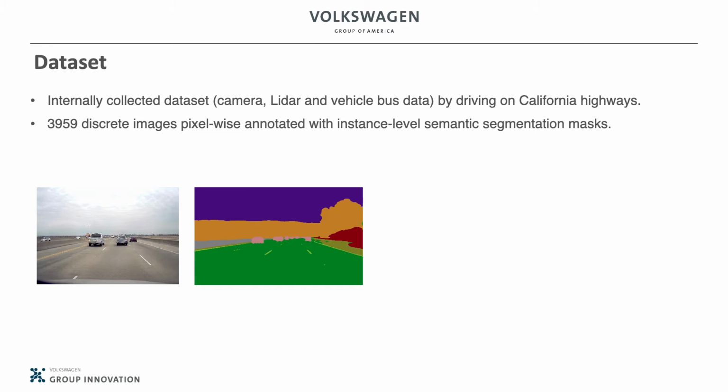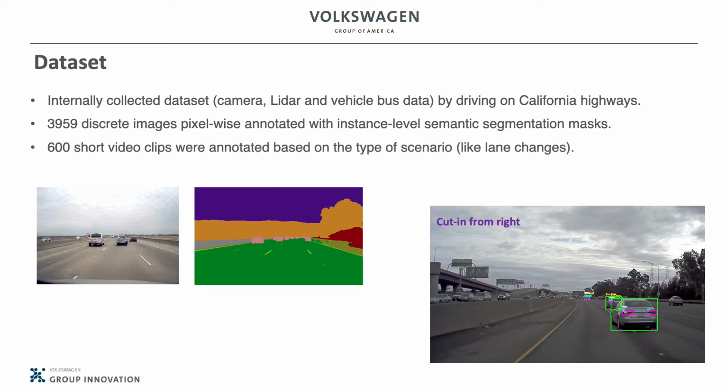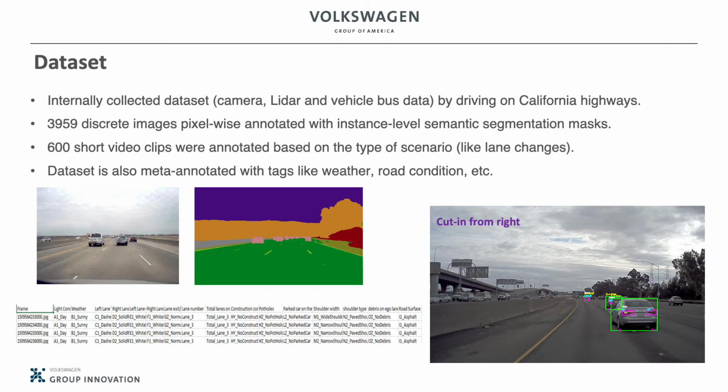We generated bounding boxes for different objects according to this segmentation mask as well. We also annotated 600 short video clips based on the type of scenario, like changing lane or sharp cut-in. The dataset is also meta-annotated with tags like weather, road conditions, and so on.